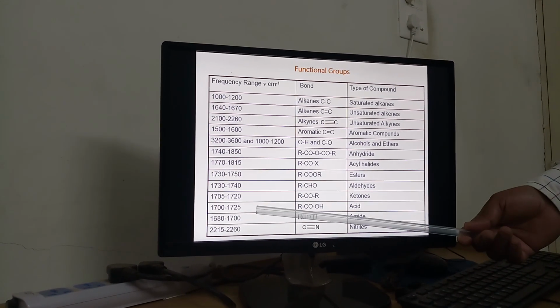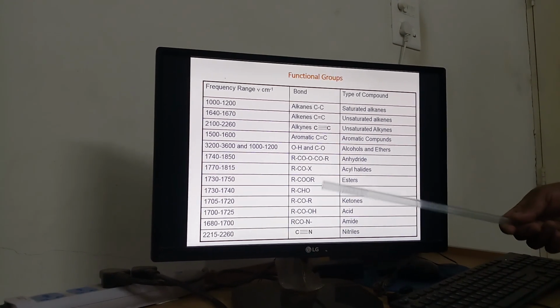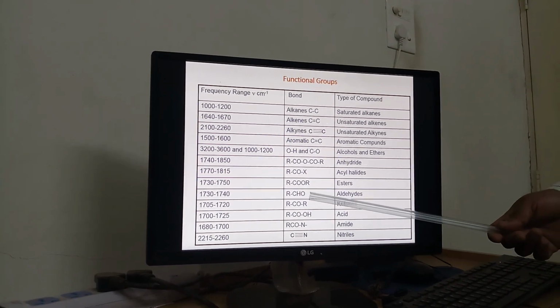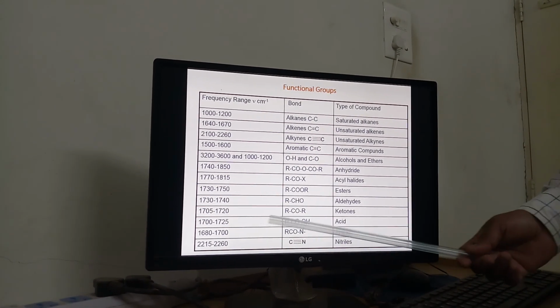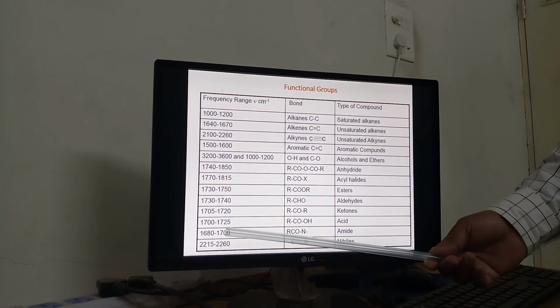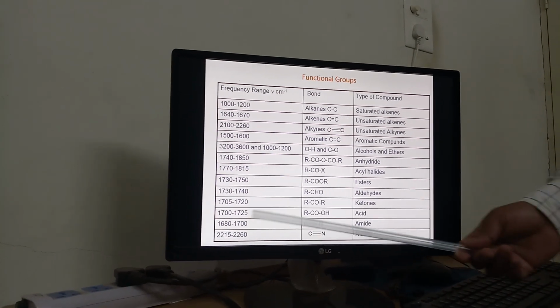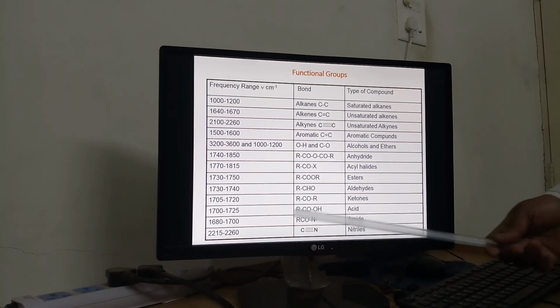Then these others: the maximum carbonyl stretching frequency is in anhydrides, in acid chlorides, then esters and aldehydes at around 1730 to 1740. Then in case of ketones, 1705 to 1720 per centimeter. Then in case of acids, for carbonyl stretching at around 1700 to 1725.